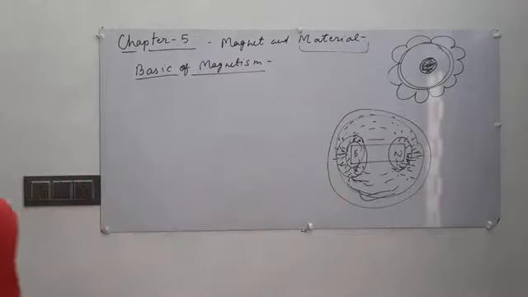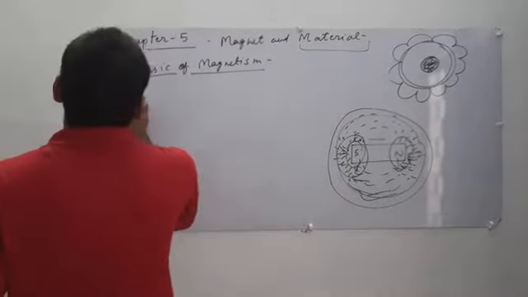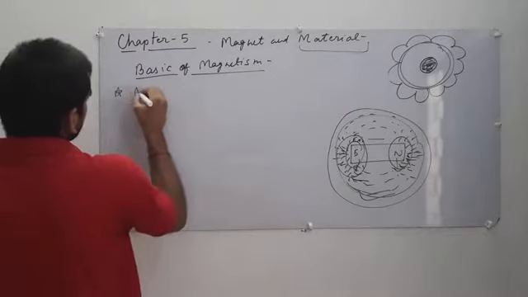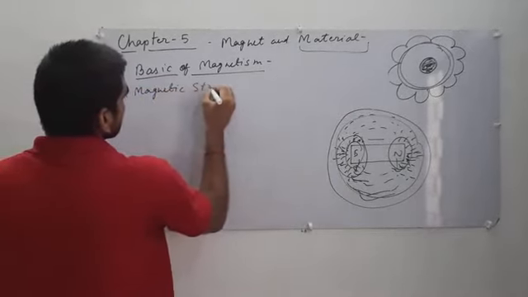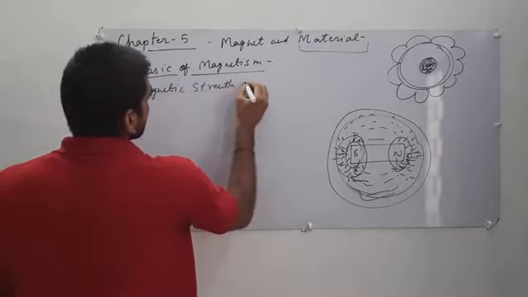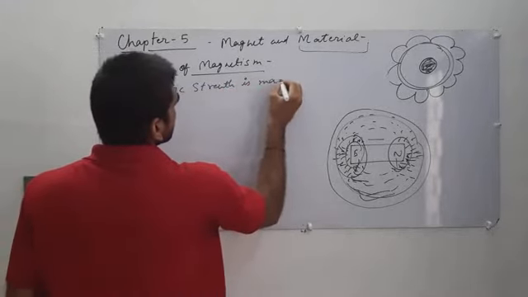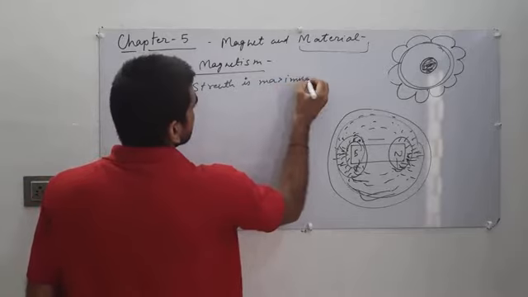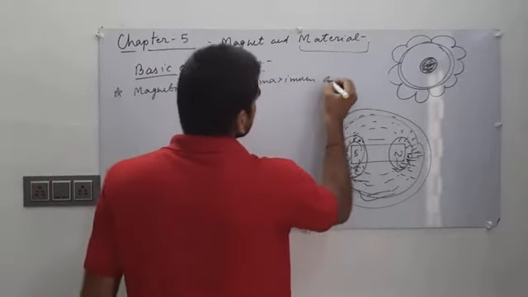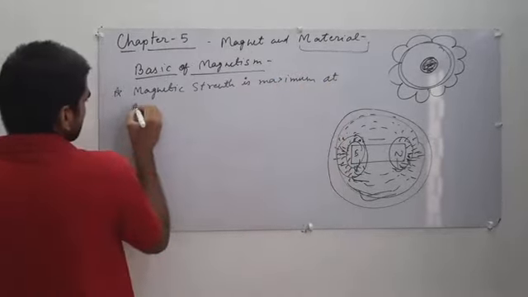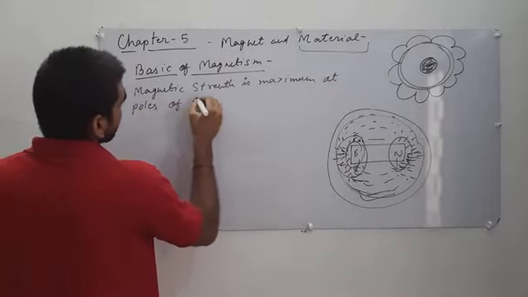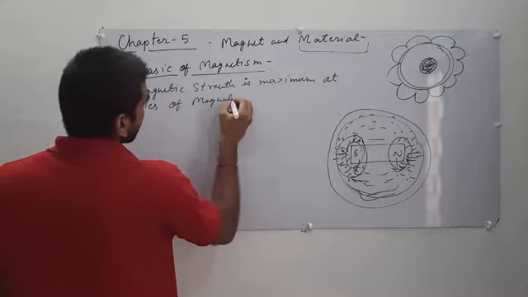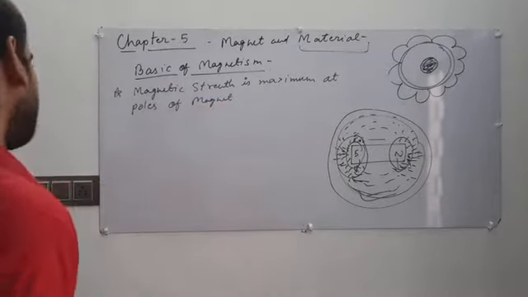You can say that the magnetic strength is maximum at the poles of a magnet.